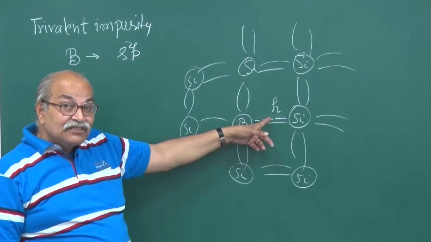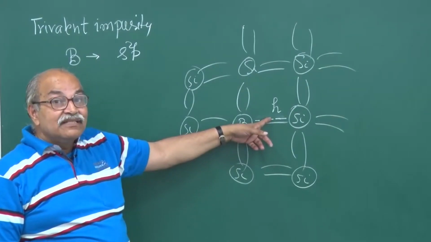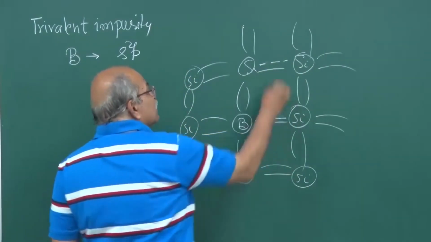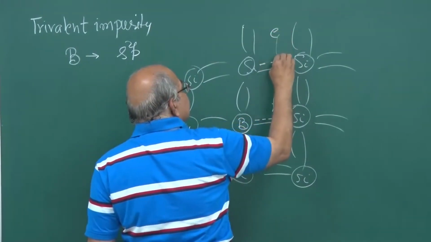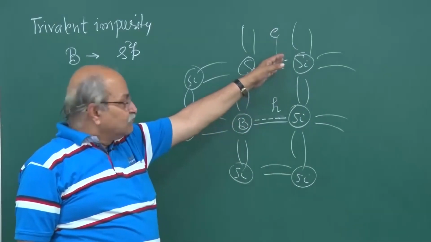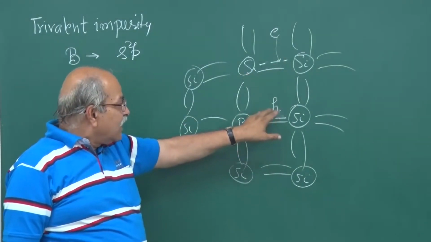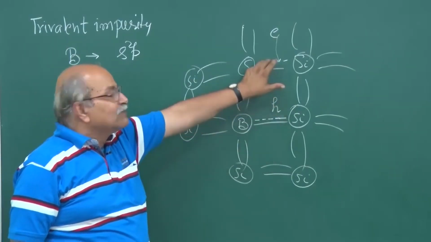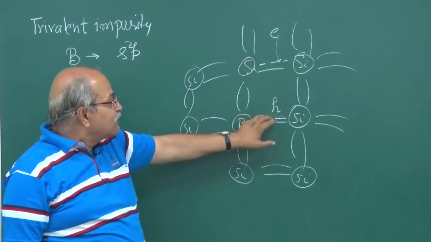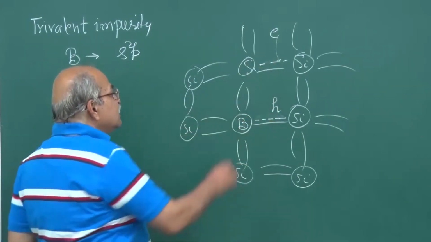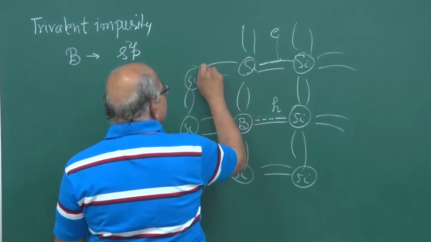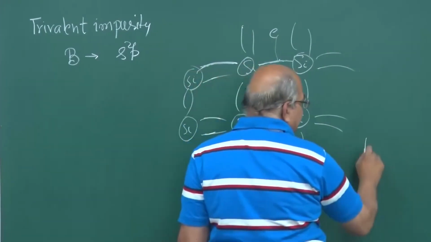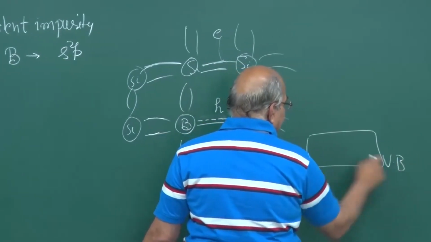What does that mean? You are creating new energy levels. Suppose a bond is broken here, and some electron goes and sits here, that has some energy. But if the bond is broken here and the electron comes and sits here, this energy is slightly different from that energy. These two are different. So these are all the same. You have a bond here. If the electron is here, what is its energy? So that constitutes the valence band, these energies.